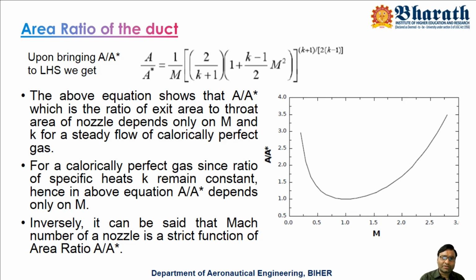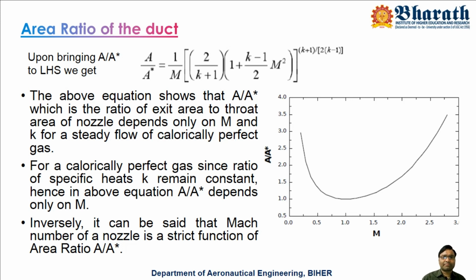So if you want a nozzle for a particular Mach number, you want to have a particular A by A star value. Otherwise, you cannot get that Mach number, because no other terms are involved. On the LHS there is only A by A star, and on the RHS, K being constant for a calorically perfect gas, only the Mach number.